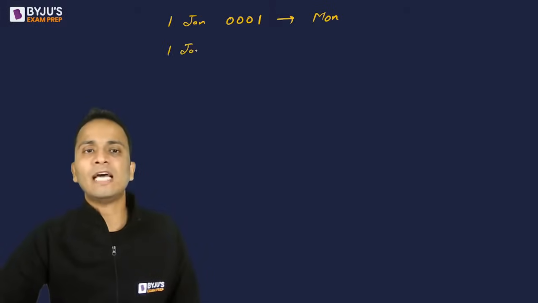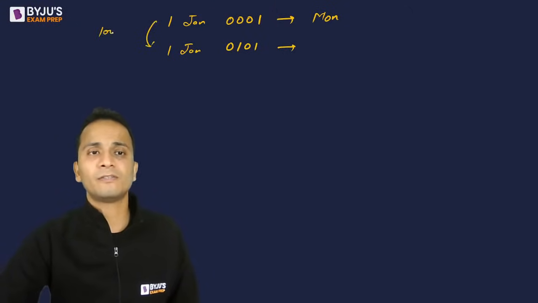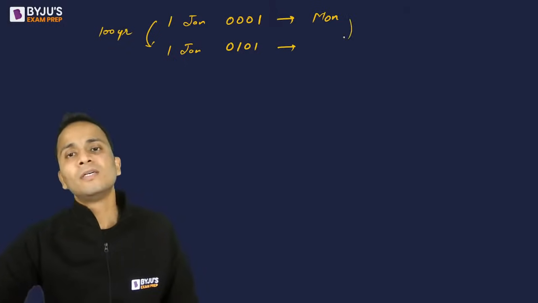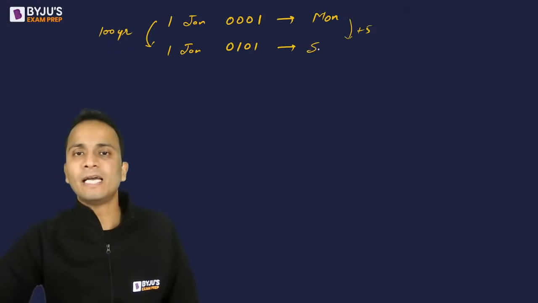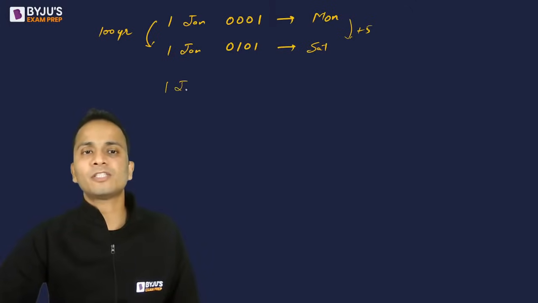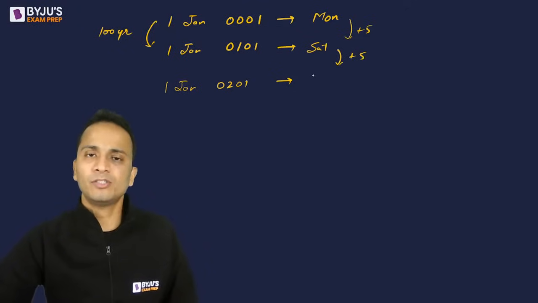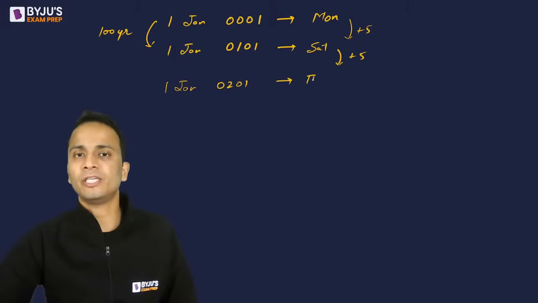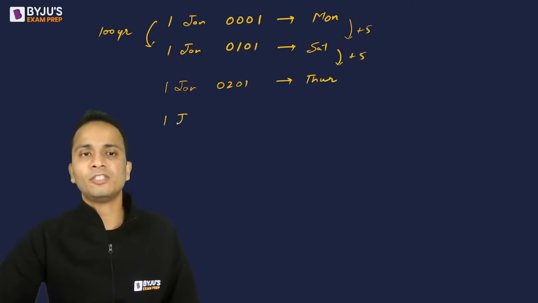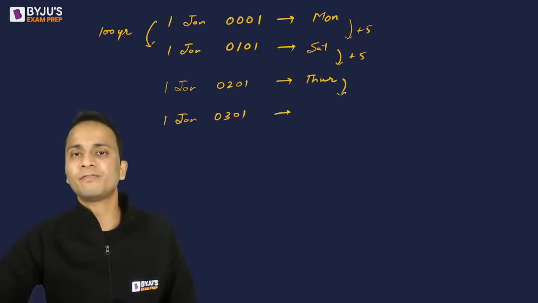Then 1st January after 100 years, मैंने 100 years add किए हैं, +5 हो जाता है यहां पे, ये Saturday आ जाएगा. Next 1st January 0201, again I am adding 100 years, so again +5 होता है, Saturday +5 is Friday, Thursday. 1st January 0301, again +5 and it's a Tuesday.